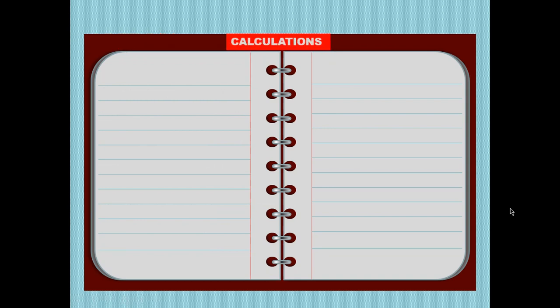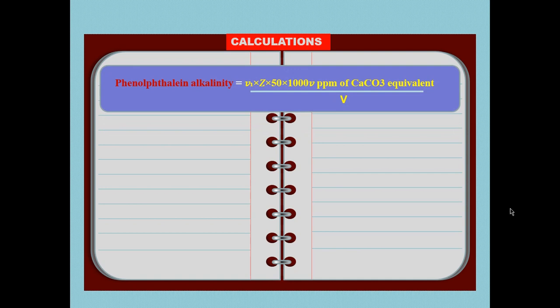Now let us discuss the calculation. How to calculate the phenolphthalein alkalinity? We know that phenolphthalein alkalinity is nothing but the amount of hydroxide as well as half the quantity of the carbonate. It is calculated by this formula: V1 into N into 50 into 1000 ppm of calcium carbonate equivalent upon V. V is nothing but the amount of water sample we have taken.